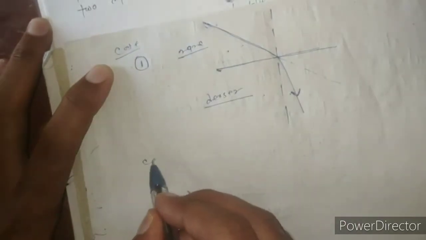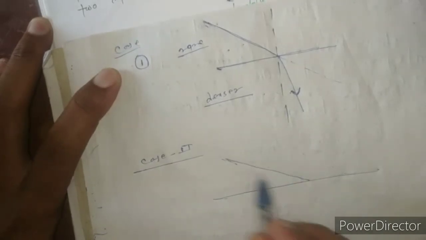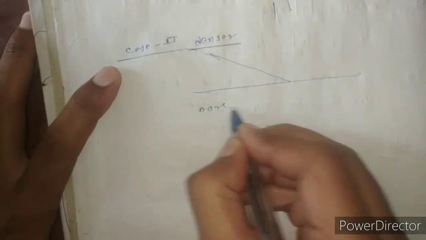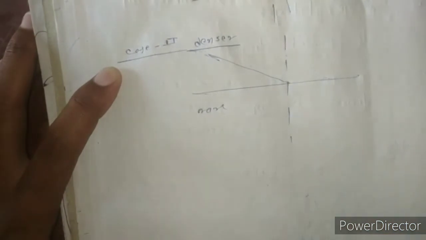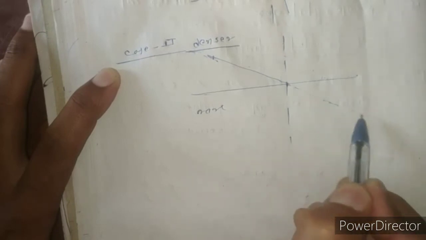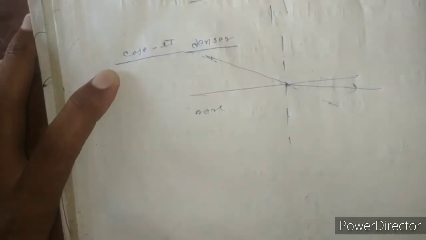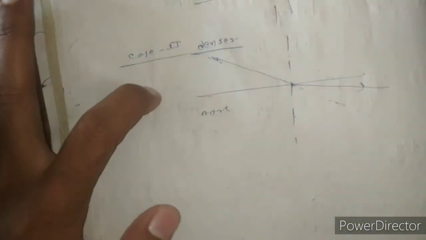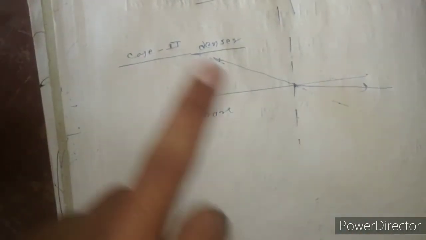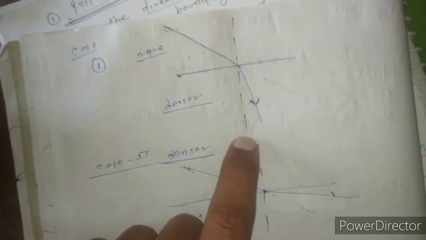The second case is when the ray of light passes from denser medium to rare medium. This is the denser medium and this is the rare medium. When the ray of light strikes this boundary, with this as the normal, it will move away from the normal. So in the case when light passes from denser medium to rare medium, the light bends away from the normal, and when light passes from rare medium to denser medium, it moves towards the normal.